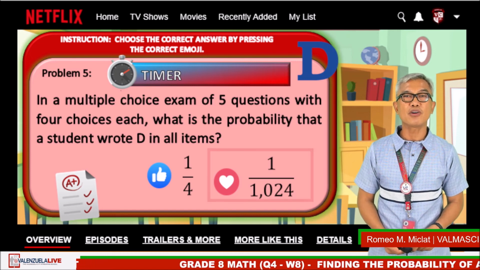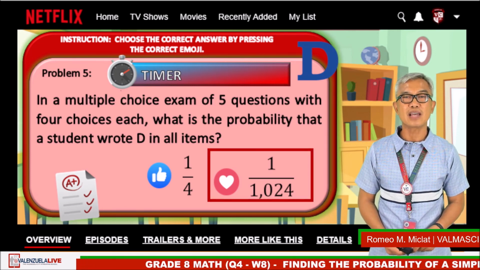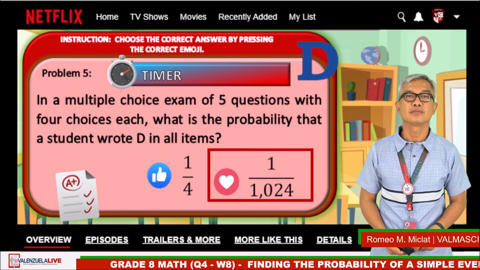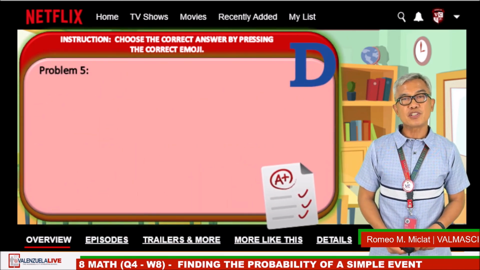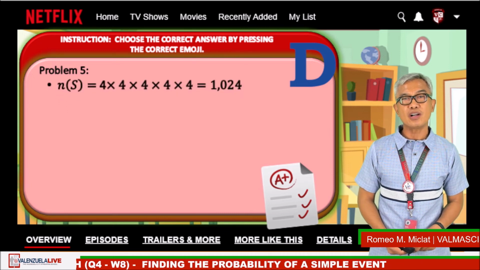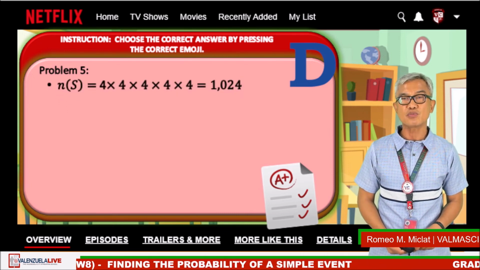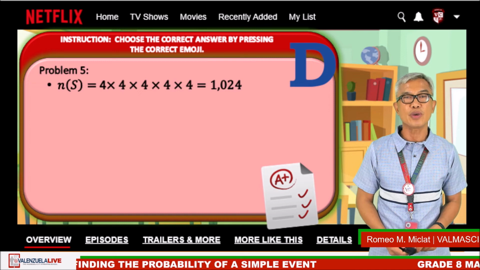Okay, time is up. The correct answer is 1 over 1024. The number of sample space is 4 times 4 times 4 times 4 times 4, which is equal to 1024.